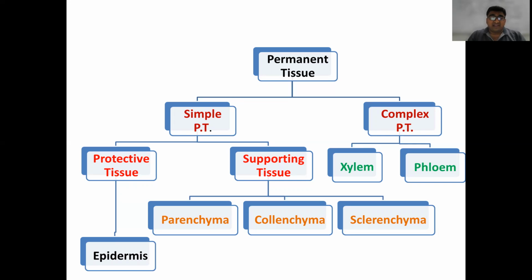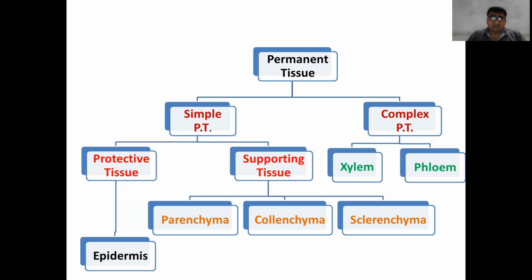These are present at the tip of the roots, tip of the stem, or tip of the branches. Generally, cells in meristematic tissue are thin walled cells made up of cellulose. These are compactly arranged, intercellular spaces are absent, vacuoles are absent. Later, we have studied about the permanent tissue.